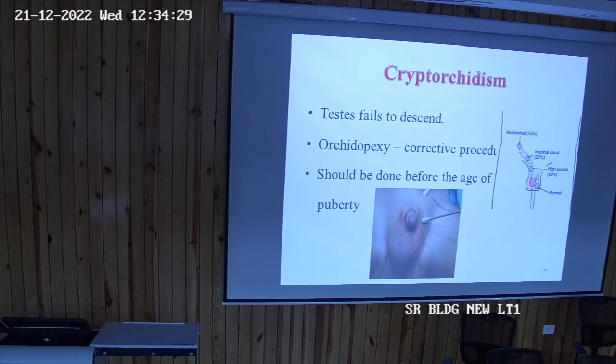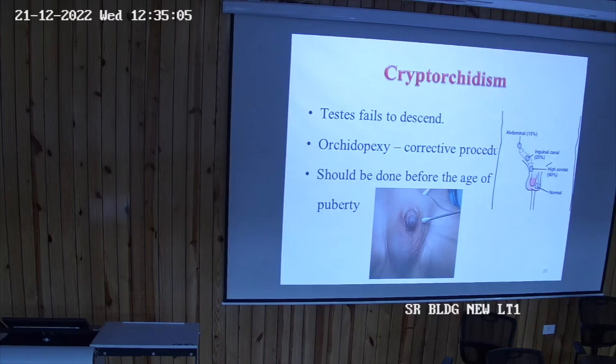So if they fail to descend to the scrotum, what will happen? That temperature which is required for spermatogenesis will not be provided. And also carcinomas can develop in the testis. So orchidopexy is the corrective procedure. Surgeons usually wait for 1 year after birth for the testis to descend by itself, because it's a normal procedure. So in the development, they are developed in the abdominal cavity and then they descend to the scrotum. So it's a normal thing.